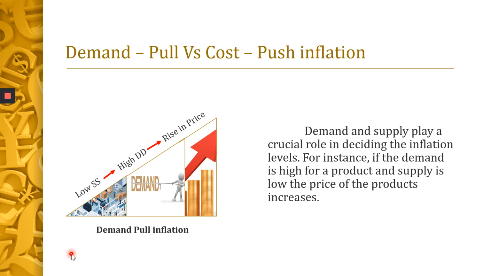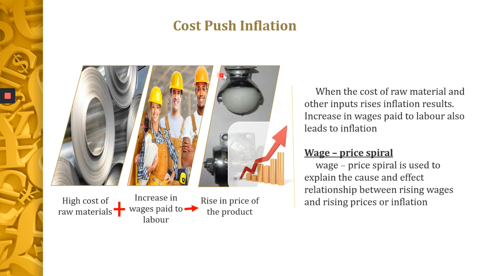So the demand is more, the supply is less. It happens for coconuts, the banana, all these products, fish, vegetables, any product you take. If the demand is more and if the supply is less, naturally there will be an increase in the price level. Next one is cost push inflation.